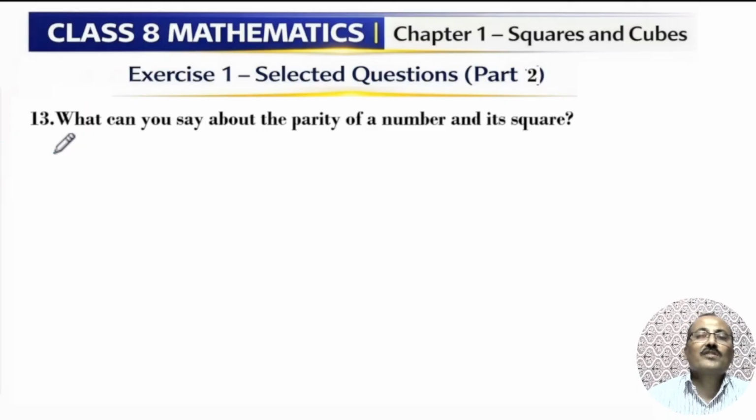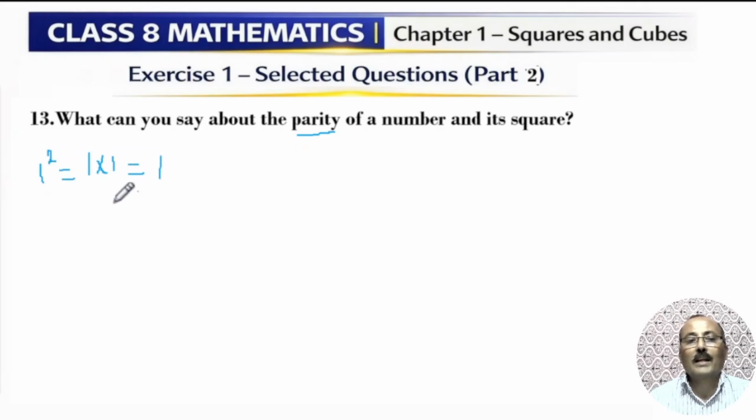What can you say about the parity of a number? Here, the new word parity is introduced. Pair means two numbers, the same pair: 1, 1, 2, 2, 3, 3, like that, the same numbers repeated. They are asking about two numbers: the number and its square. Just take 1 into 1. That is, 1 square equals 1 into 1, which is 1 only. 2 square equals 2 into 2.